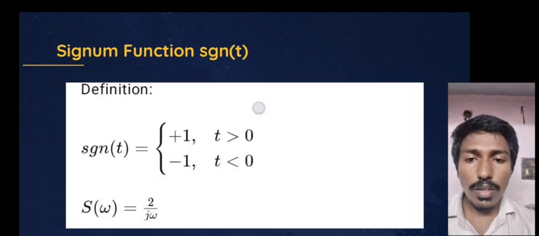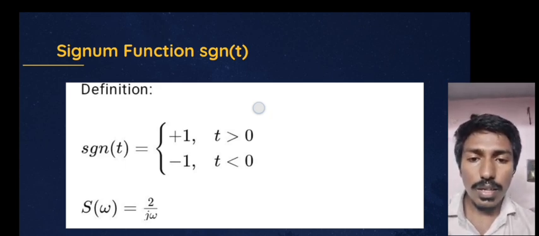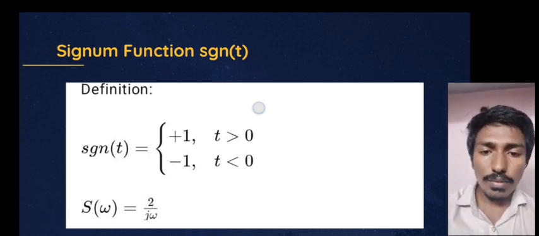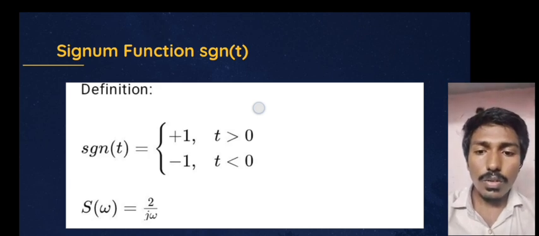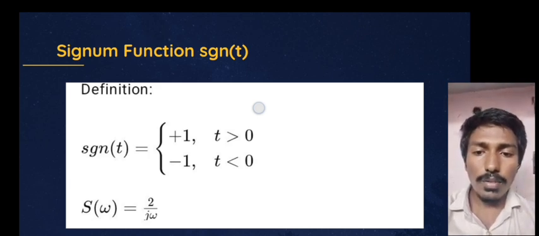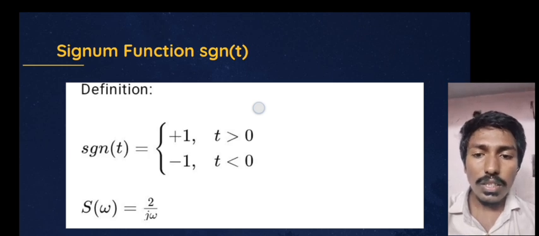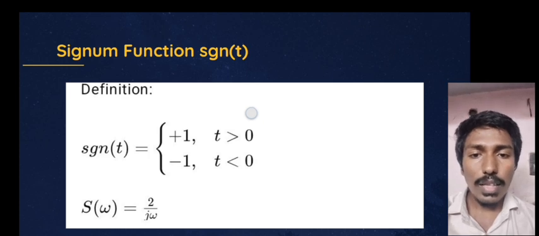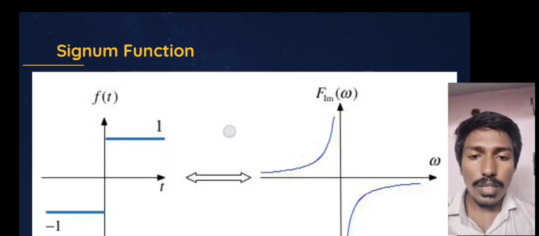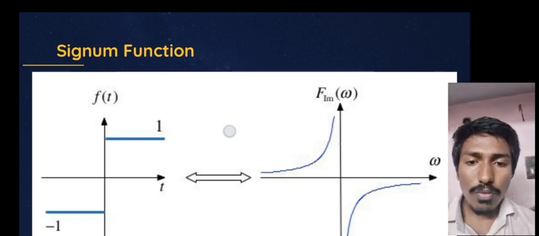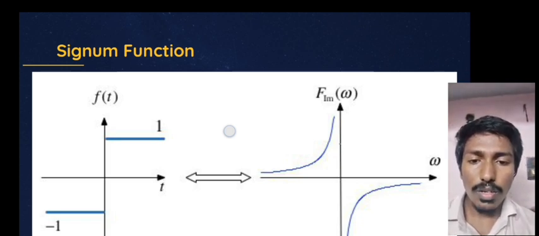So let's go to the signum function. What is the signum function? It is represented with sgn of t. It is plus 1 for t greater than 0 and minus 1 for t less than 0. The signum function's Fourier transform is 2 by j omega. You can see that in the image, the Fourier transform and the Fourier series of the signum function.